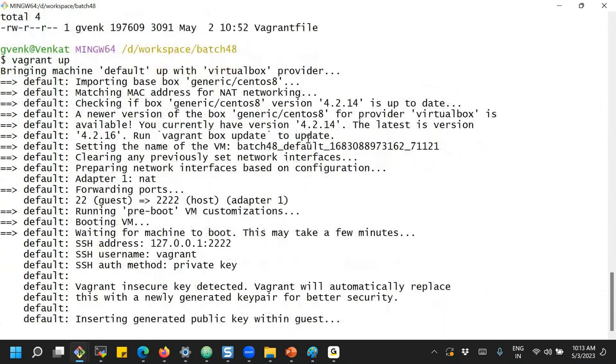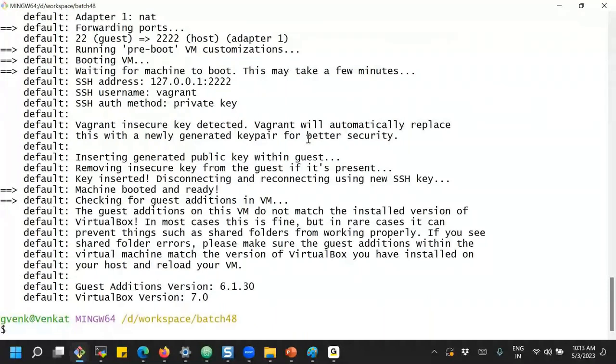Okay, the system has been started, and let's log into the system. Vagrant SSH.